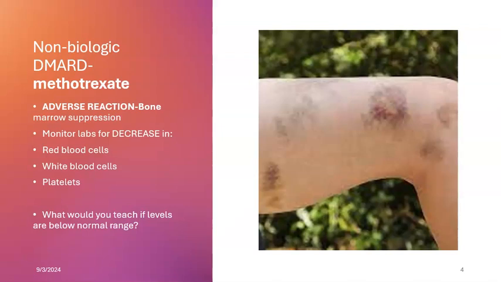If there's a decrease in the white blood cell count, it means the patient is at higher risk for infection, which they are anyway if they have RA. So we really want to be teaching these patients about hand washing, avoiding crowds, getting vaccinated, that type of thing. If we see a low platelet count, they're going to be at higher risk for bleeding and bruising, and that is what this image shows. So we want to be watching for those signs and symptoms of an adverse reaction. Just because they're at risk for this adverse reaction doesn't mean they're going to have it, right?